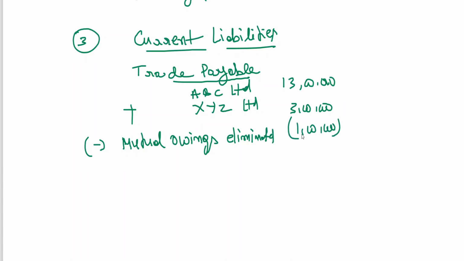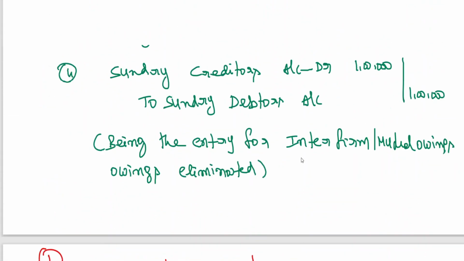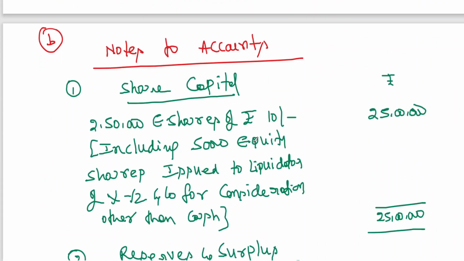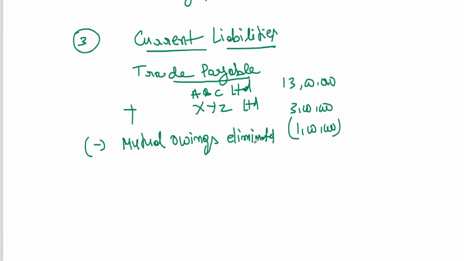Because XYZ, like creditor, includes 1 lakh due to ABC Limited, no? That is what I have written in the entry. Sundry creditors has been debited, means creditors account shows credit balance. When you debit, it should be deducted. 13 lakhs plus 3 lakhs minus 1 lakh. Not 16, 15 lakhs, sorry. 13 lakhs plus 3 lakhs, 16 lakhs minus 1 lakh, 15 lakhs.